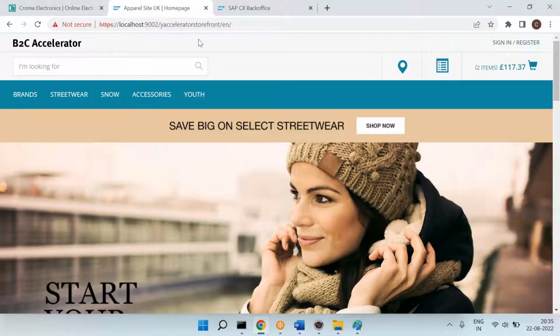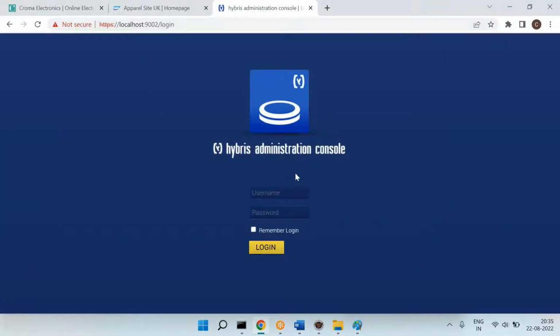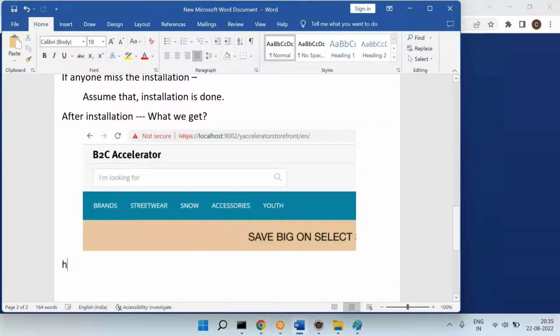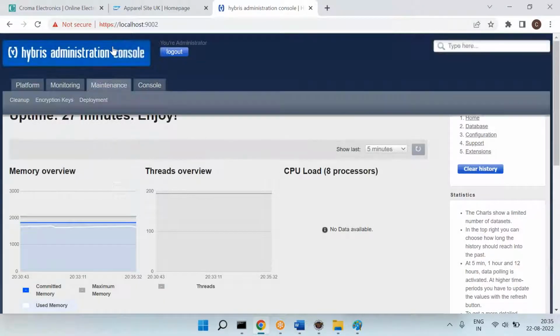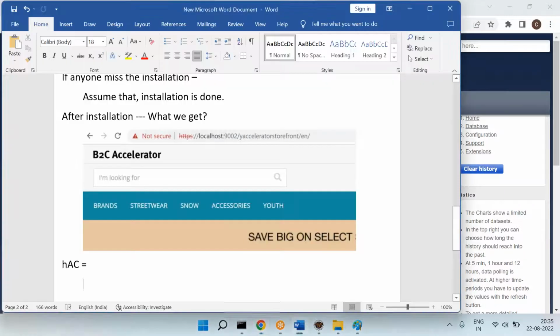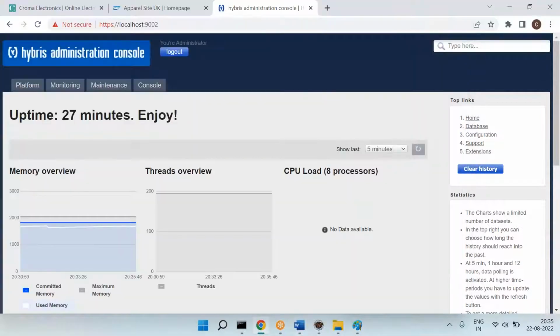Next, one more point is, after installation, we will get one more tool called hAC. Can you see this one, please? After installation, we get one more tool called hAC, Hybris Administrative Console. The name says it is an admin console, so that means we can perform admin activities from here.